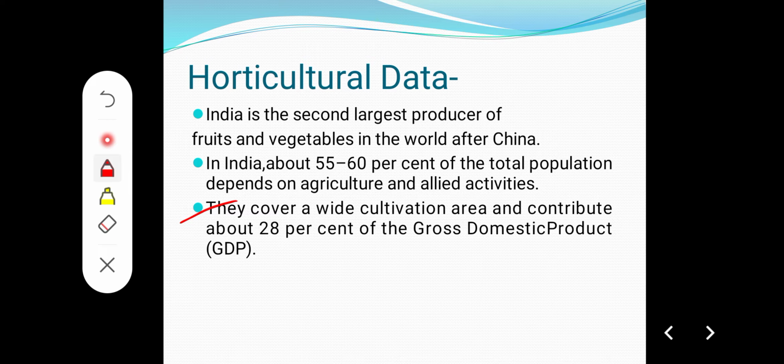What is gross domestic product? It is the percentage which a particular sector contributes to our Indian economy. So from the horticulture sector we get 28% of GDP. So you can understand how important the horticulture sector is.